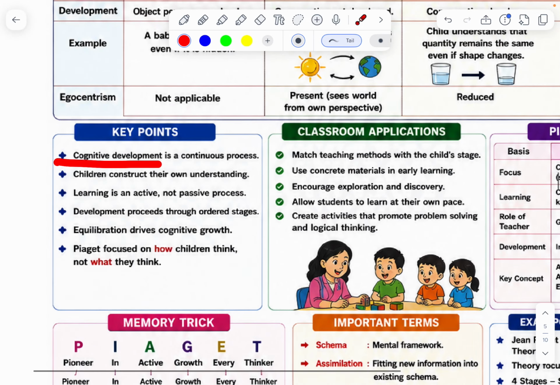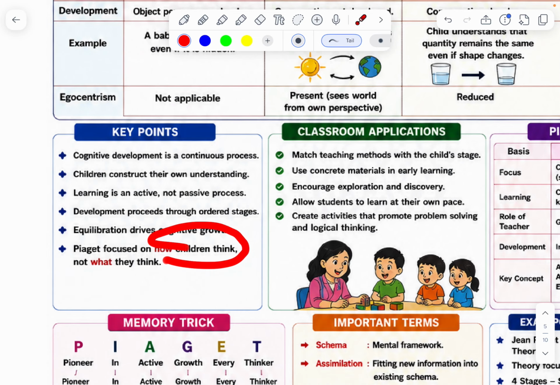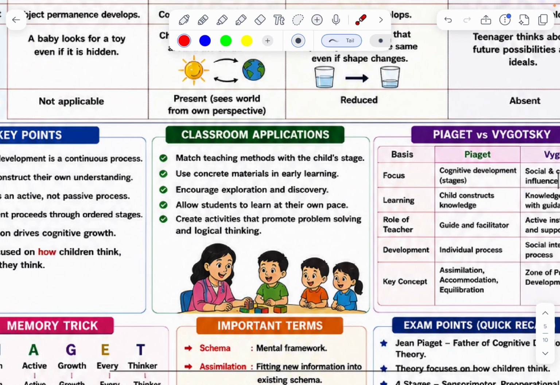Key points. Cognitive development is a continuous process. Children construct their own understanding. Learning is active, not passive. And Piaget focused on how children think, not what they think.